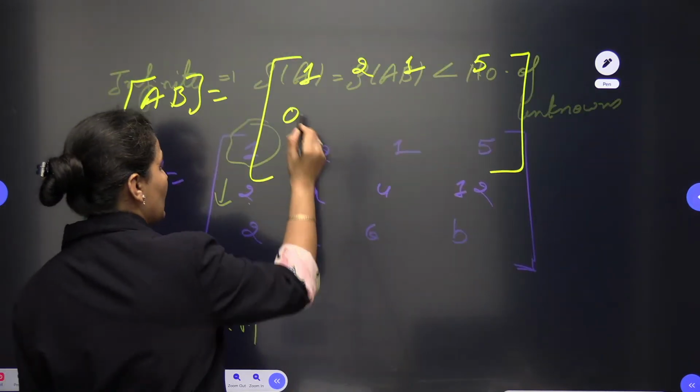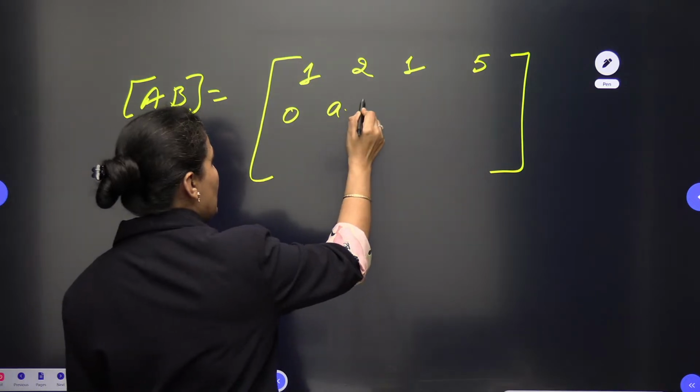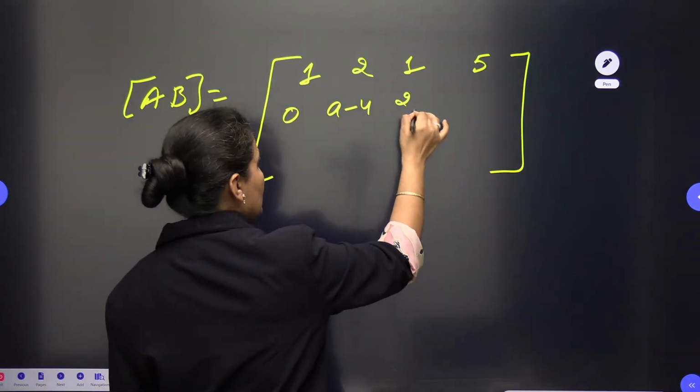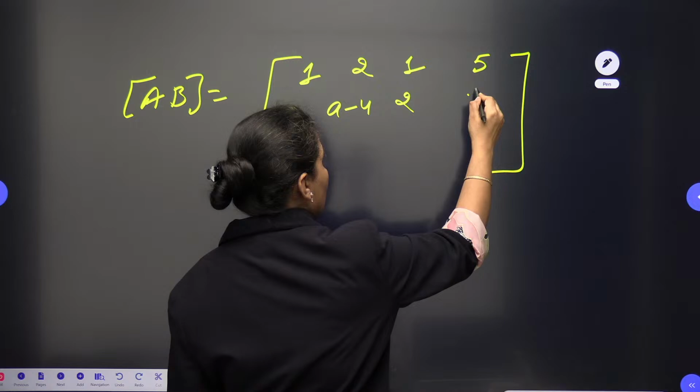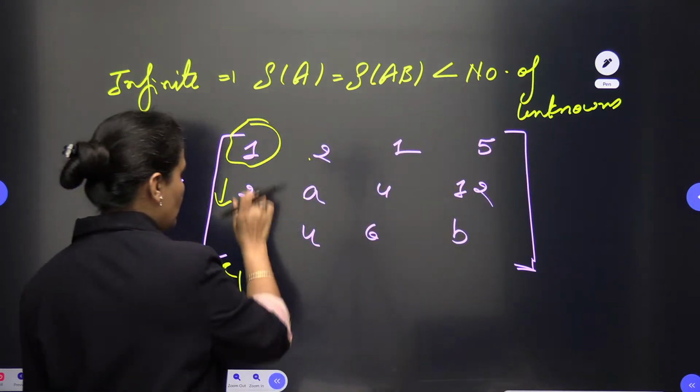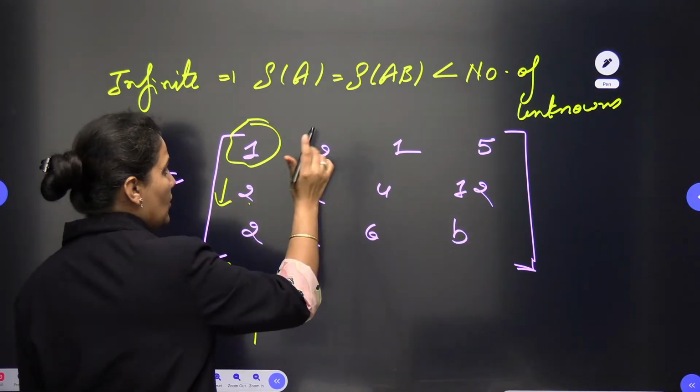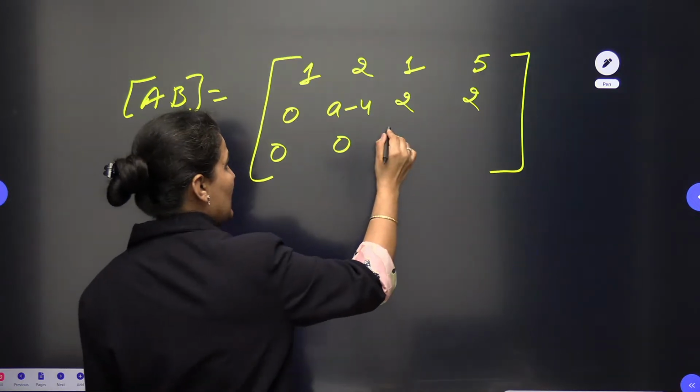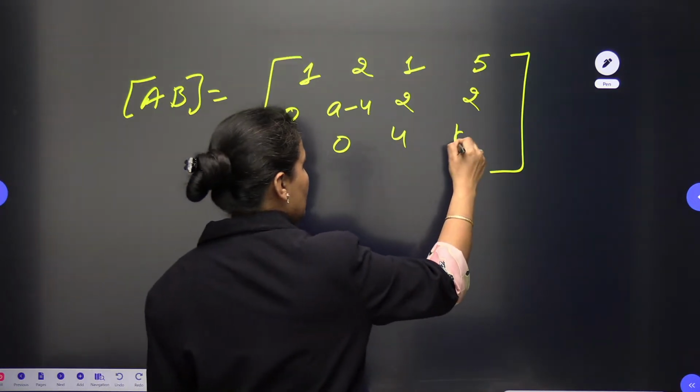So 2 minus 2 will become 0. It will become A minus 4. It will become 4 minus 2 is 2. It will become 12 minus 10 is 2. Now for the next row, 2 minus 2 is 0, 4 minus 4 is 0, 6 minus 2 is 4, and this will become B minus 10.